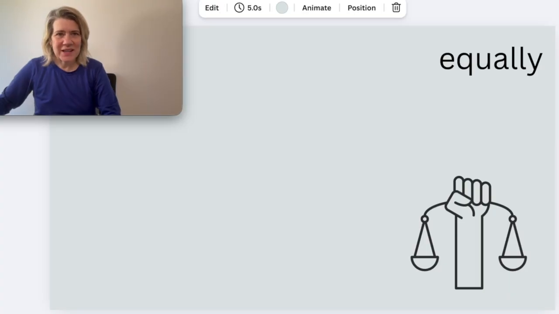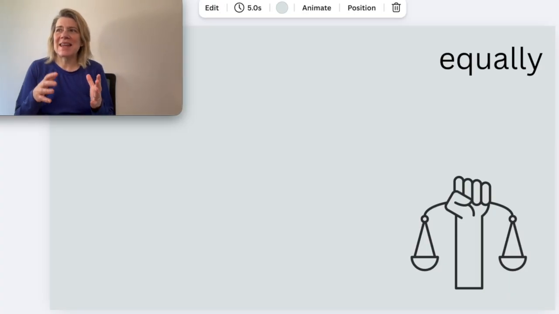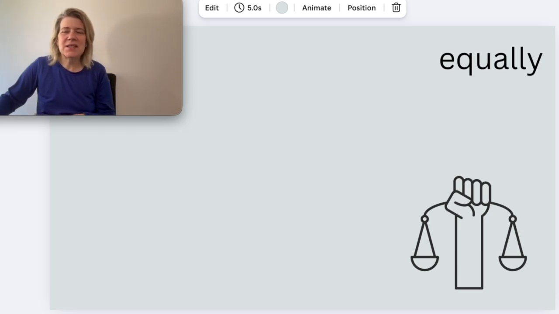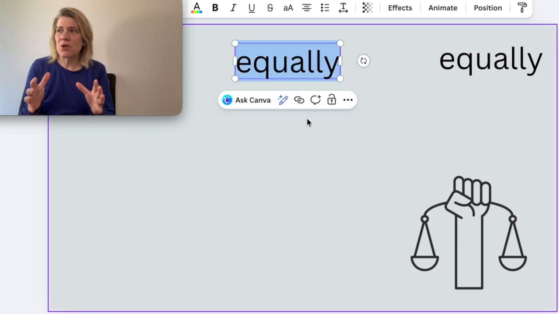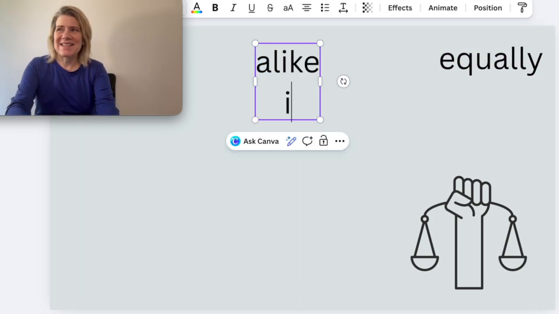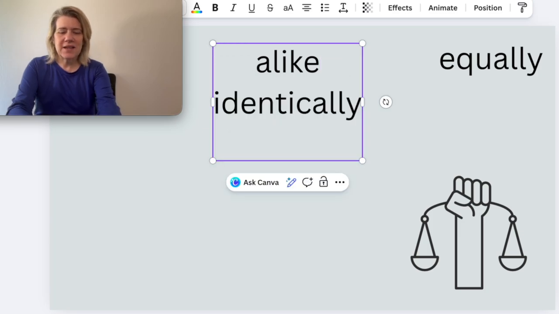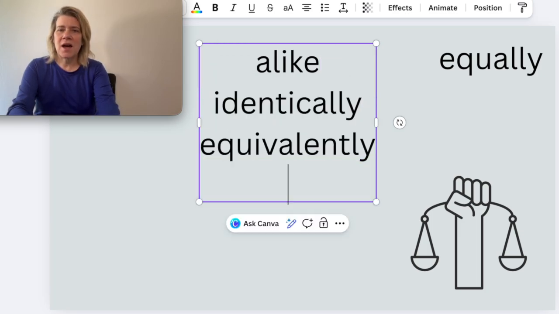Equally. Equally means that it is done in the same way here as it is here. Things are equally important, or they are the same on both sides. So some synonyms for equally are alike, identically, equivalently, uniformly.